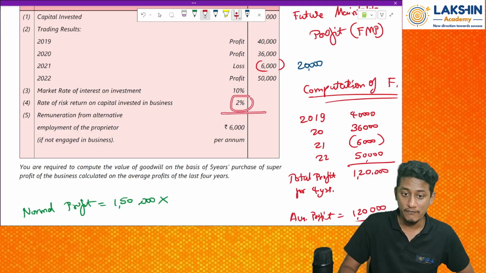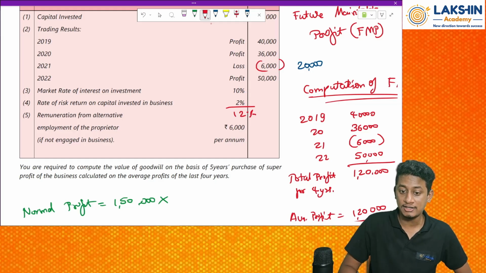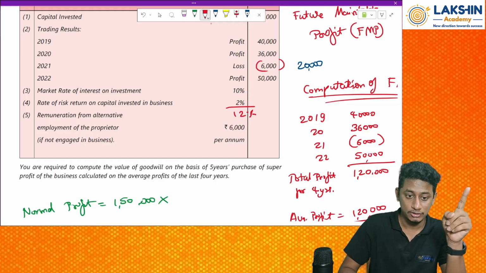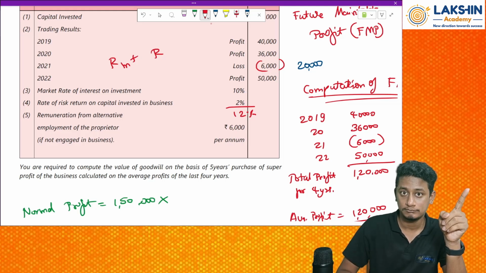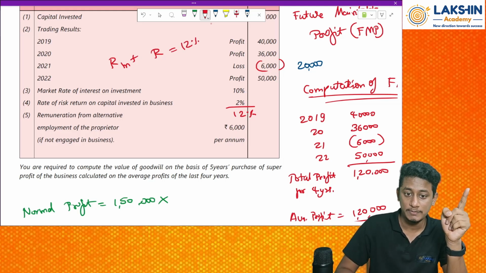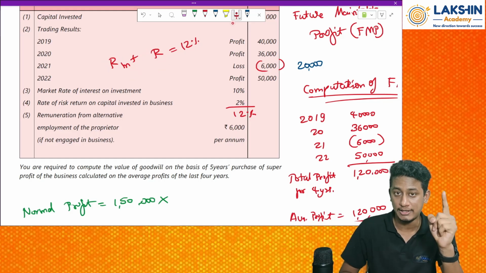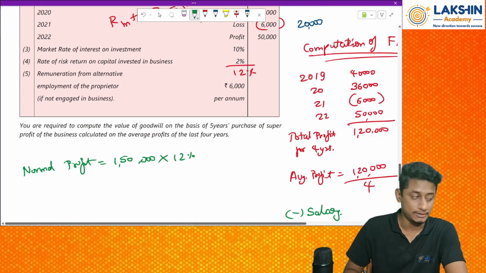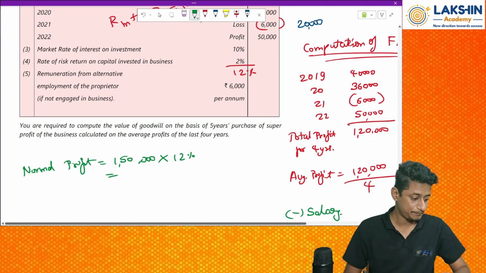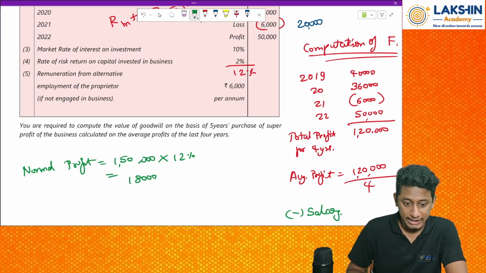So the total profit will be how much? The summation of these both: the market return plus 2%. Clear? So that is called RM plus R. This will be 12%, the market rate plus the risk involved in the capital. So 1,50,000 into 12% will be 18,000 rupees.